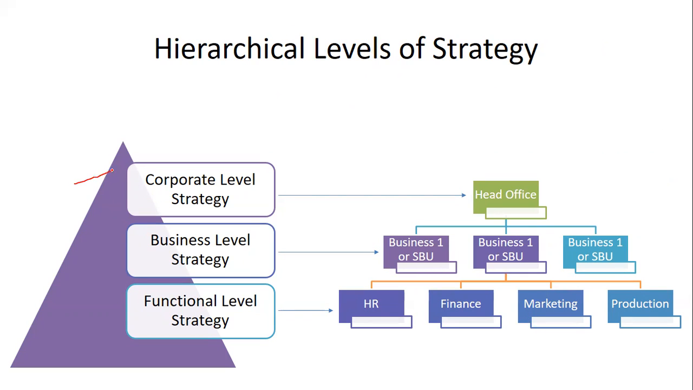So here also you can get a question on the levels of strategy. We have functional level strategy, we have business level strategy, and we have corporate level strategy. When we talk about functional level, it is functions like HR, finance, marketing, production. Business level is the subunit or department-wise, and corporate is the head office.